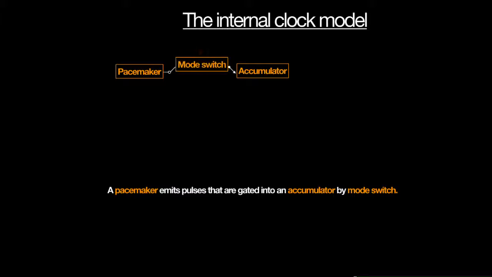There is a theoretical interval timing model from the 1960s, with several components. The first is a pacemaker that emits pulses that are gated into an accumulator by the mode switch. We call it the clock and perception stage.